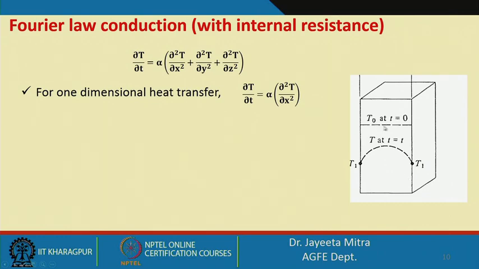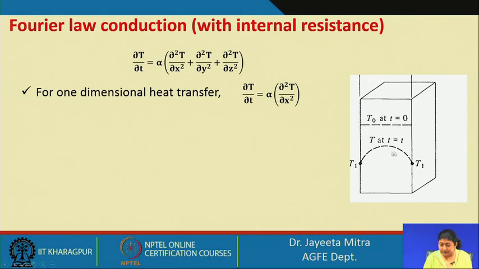So, T0 was the temperature of this block, where we are considering only x directional heat transfer, and in the y and z directions we are neglecting the heat transfer. At t equal to 0, T0 was the temperature, and if we drop this block in a low temperature sink, the surface will come instantly to T1, but because the internal conductive resistance exists, it will move to the equilibrium state in an unsteady process.